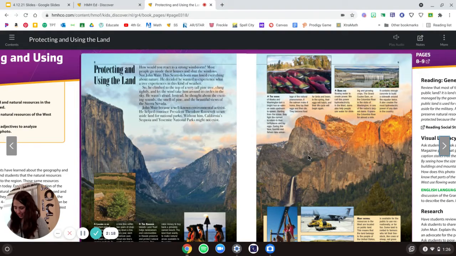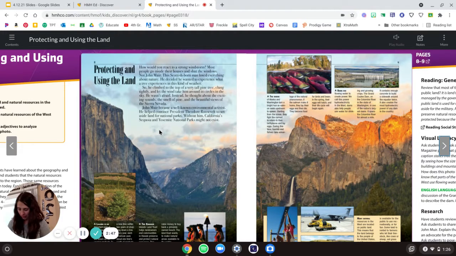All right. So, who was John Muir, and how did he help protect the environment? Well, we read at the very beginning about John Muir, and he was the guy who went up in the tree to see what it was like to be a tree during a storm, and he helped protect the environment by convincing President Roosevelt that we should have national parks. He was a great advocate for our environment.